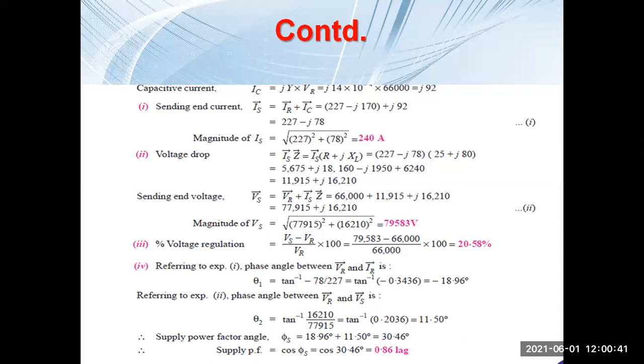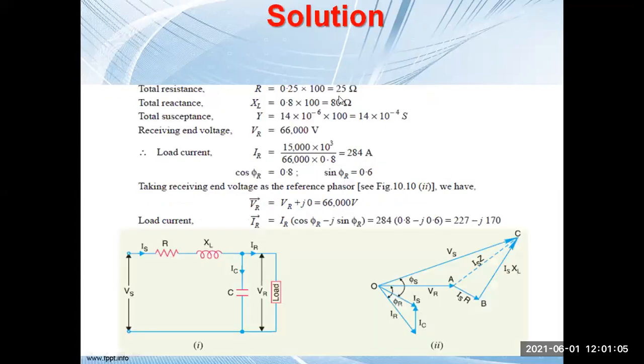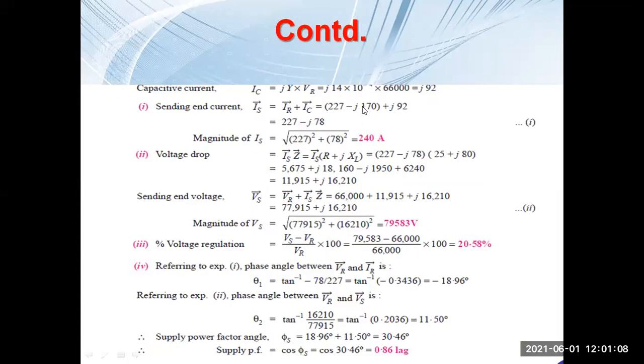So the magnitude you can calculate, because this is in Cartesian coordinates. So magnitude will be this square plus this square and square root of that. That is 240 ampere. Now the voltage drop, that is IS into Z. Z is R plus JXL. So IS you have calculated in the phasor form, that is 227 minus J78. And Z is R plus JXL. So R and XL you have calculated in the first part. So you can calculate the voltage drop.